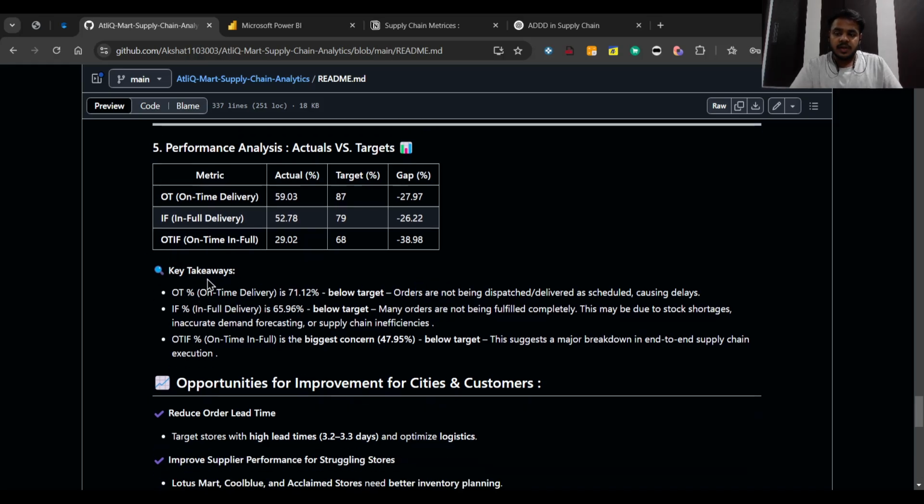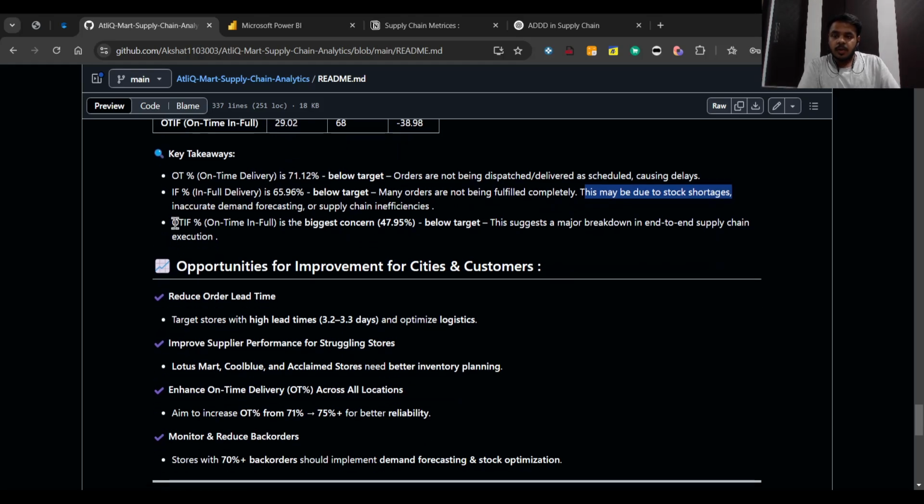So now let's see the conclusion. OT percentage is 71%, which is below target. So the orders are not getting dispatched or delivered as per schedule, which is causing delays. Okay. Now IF percentage is around 65.96 percentage, which is also below target, and many orders are not getting fulfilled completely. This may be due to stockouts or inaccurate demand forecasting.